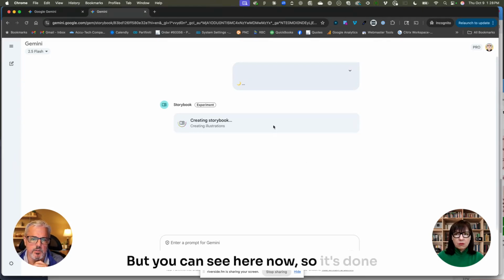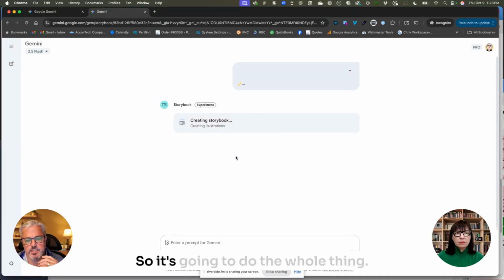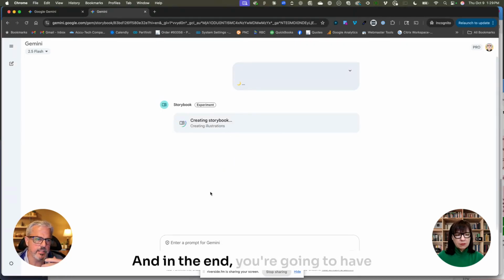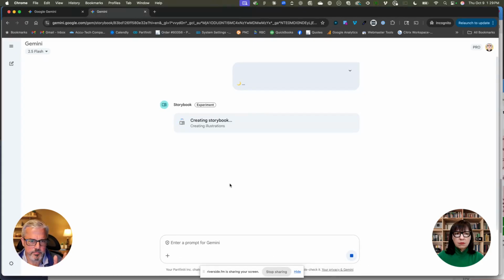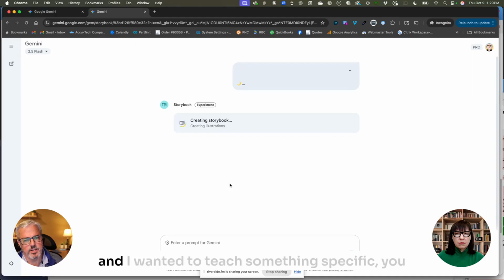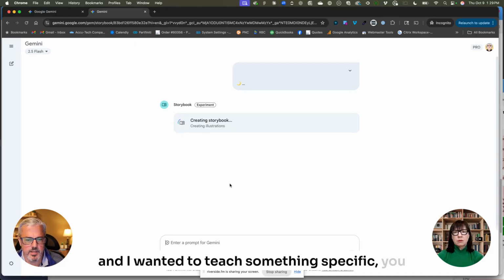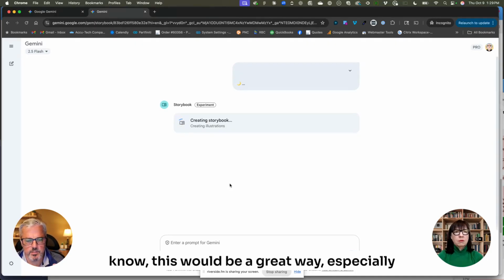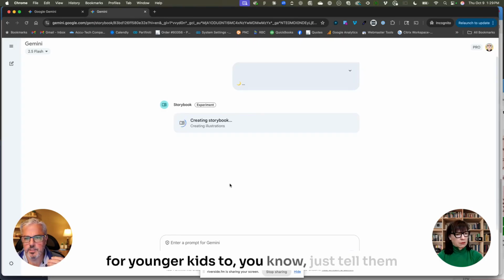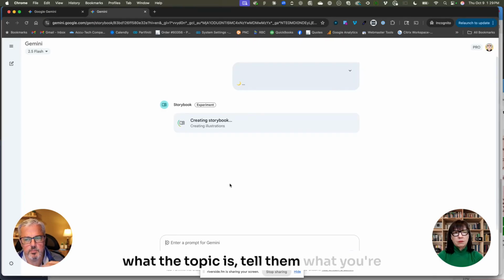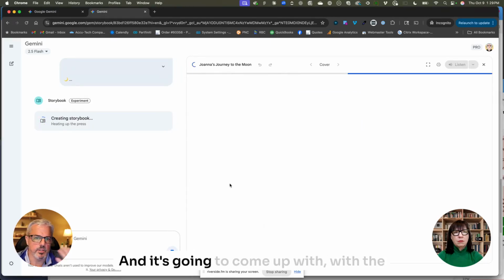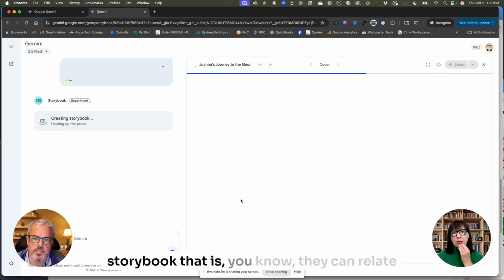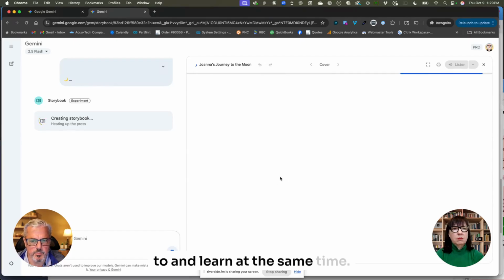But you can see here now, it's done writing the story. Now it's creating the illustrations, right? So it's going to do the whole thing, and in the end, you're going to have something that is usable almost instantly. And I think if I was a teacher and I wanted to teach something specific, this would be a great way, especially for younger kids, to just tell them what the topic is, tell them what you're trying to teach them. You don't even have to give them the examples or anything else, and it's going to come up with the storybook that they can relate to and learn at the same time.